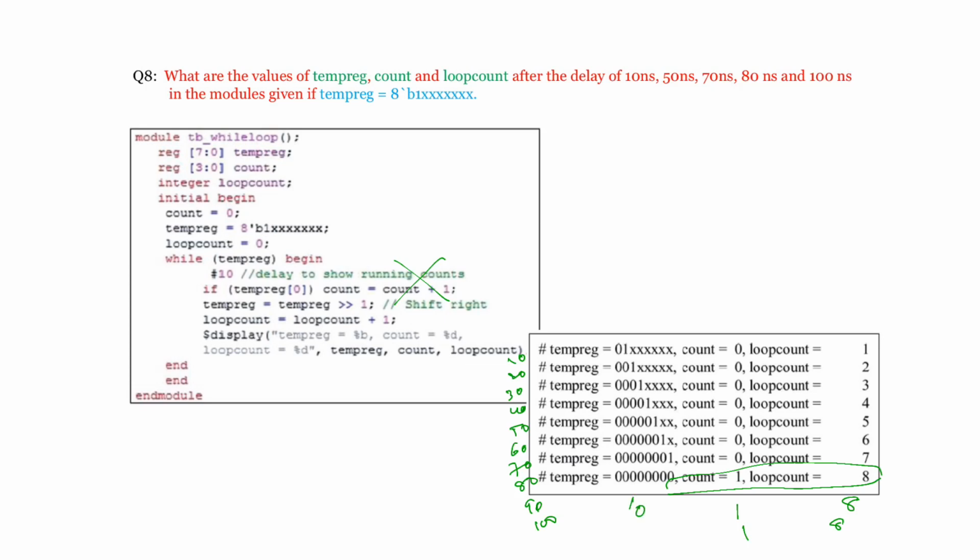Okay. So at 50 you can specify the values. At 40 you can specify. At 10 you can specify. At 80 you can specify. At 90, 100, 150 all are equal to the same values as 80, because after 80 the while loop never enters. Control will never enter into the while loop.